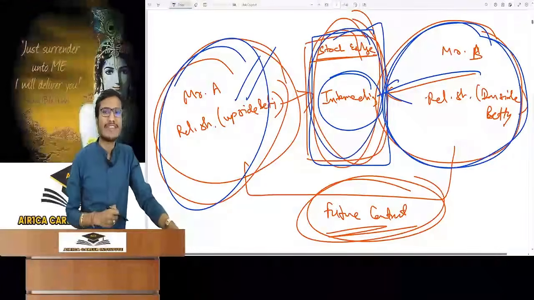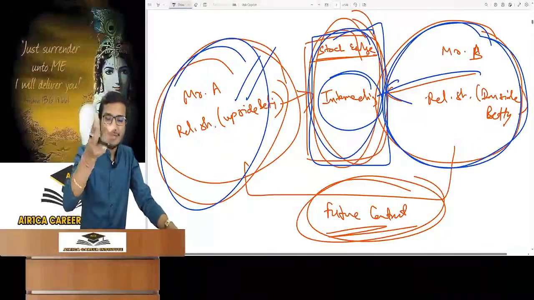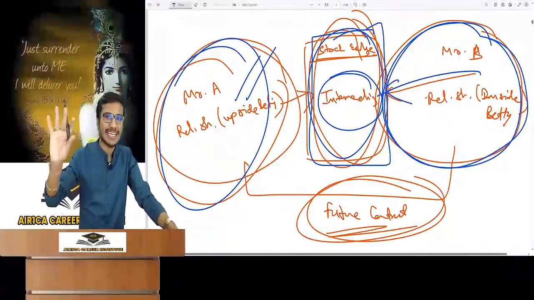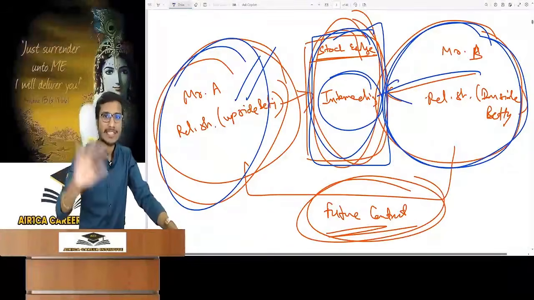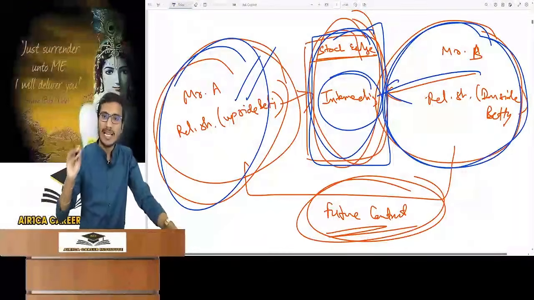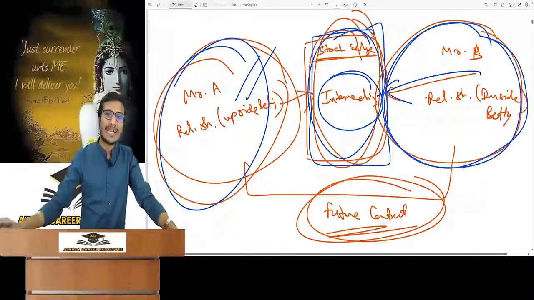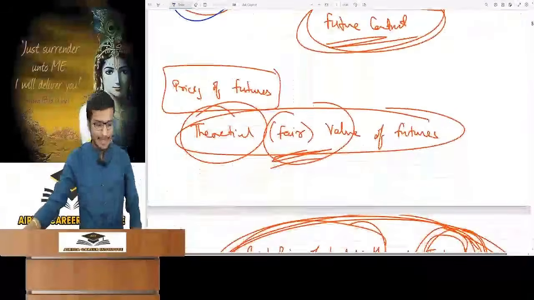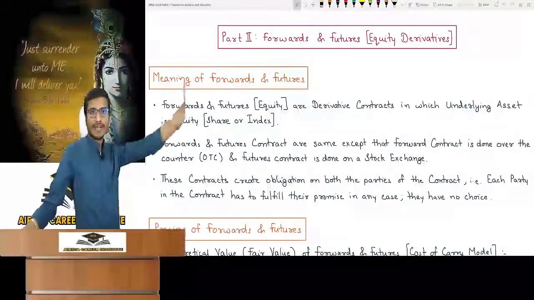Sir, what is the benefit of the stock exchange in this? It takes commission initially when parties go to it for a contract. It's another matter, we don't have to go into it. It is doing business, not any social service. He also takes commission. So he earns through commission only, not by betting or anything else. Do you understand? So basically this was your point in forward and future.